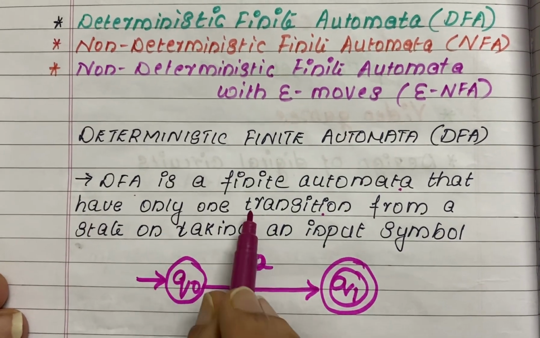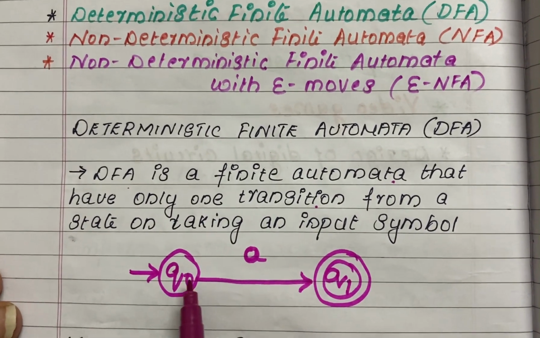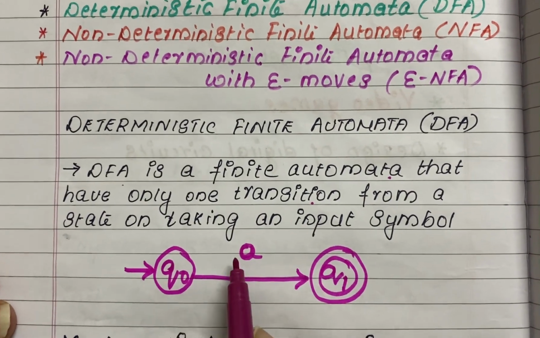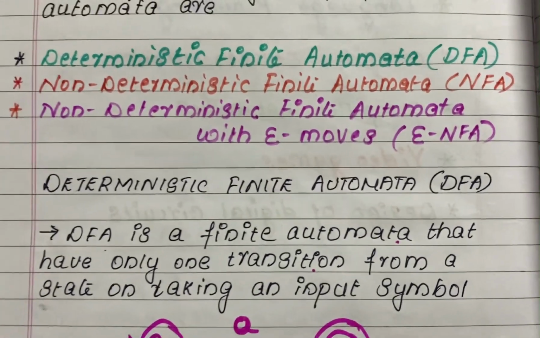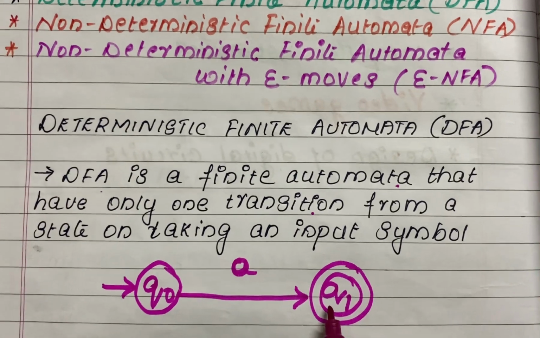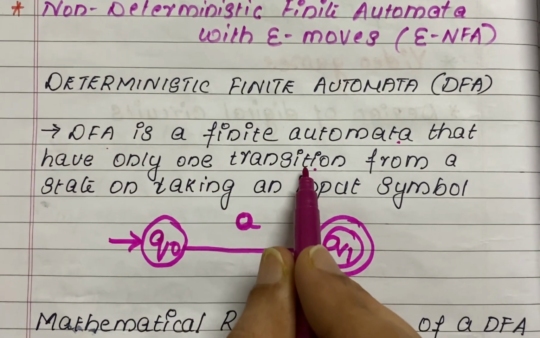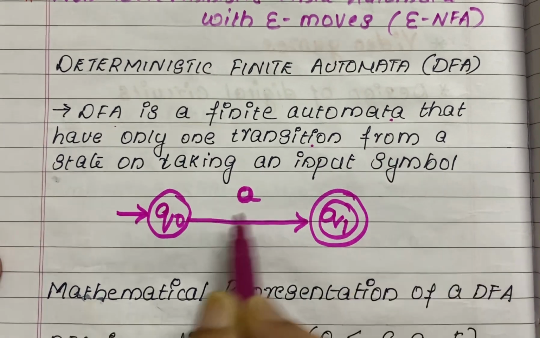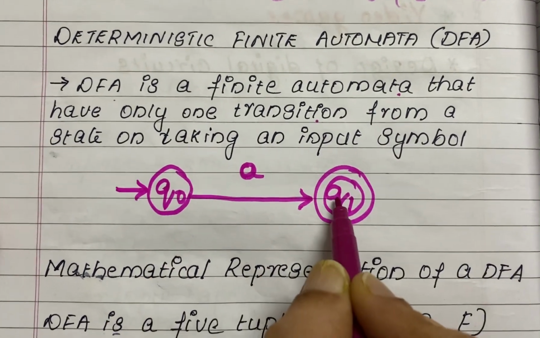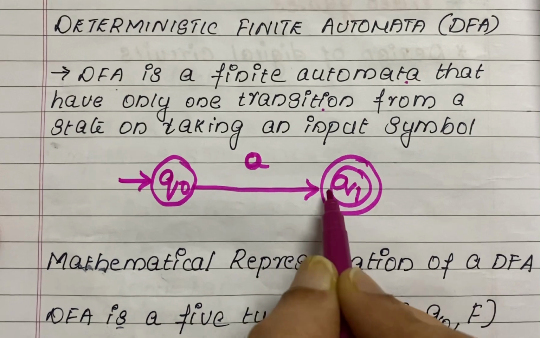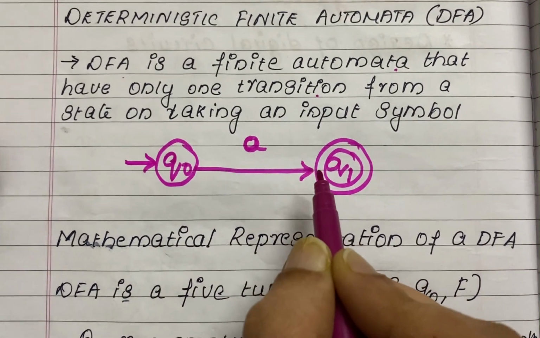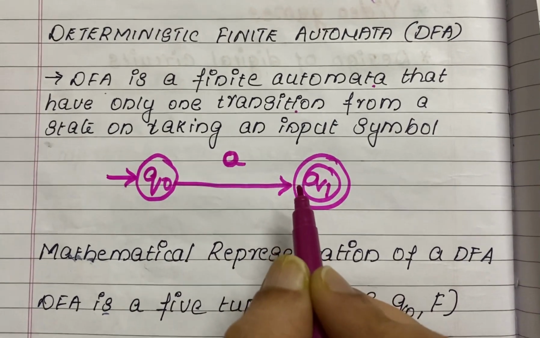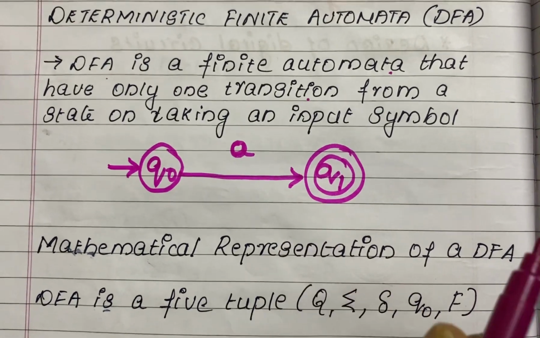So it has only one transition. Here there is only one transition because Q0, on accepting this input symbol A, is going only to Q1. So there is only one transition from a state on taking an input symbol. From one state it is moving only to another state. That is the definition of a deterministic finite automata or DFA.